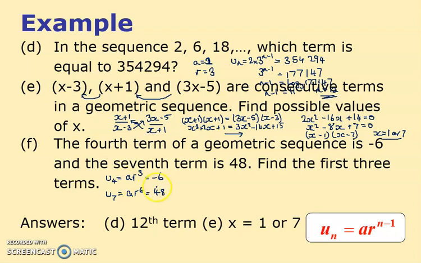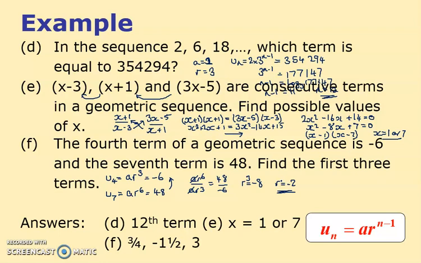Now, when you do these, you have to do a division. So I'm going to divide going up. And the great thing about doing that is AR to the 6 divided by AR cubed on this side equals 48 divided by minus 6. The reason why I say the great thing is the A's cancel, lots of the R's cancel, and you take away the powers. That's, remember, the trick from what we've seen in the past. So R cubed equals, what's that? That's minus 8. So therefore R must equal minus 2, and I cube root it.